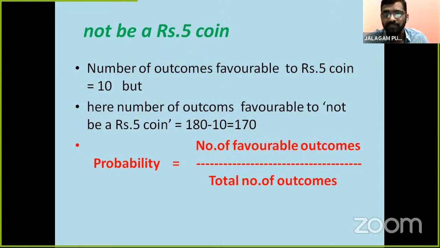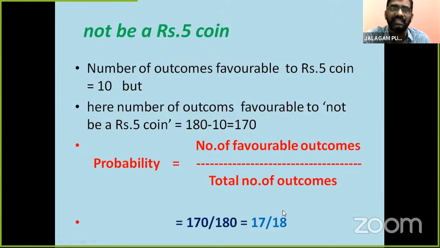Once again, we will repeat the classical formula of probability. Yes, children, what is the probability? The number of favorable outcomes by the total number of outcomes. Here the number of favorable outcomes to not be a 5-rupee coin is 170, and the total number of outcomes is 180. So 170 by 180. Here 10 17s are 170, 10 18s are 180, the zeros cancel.